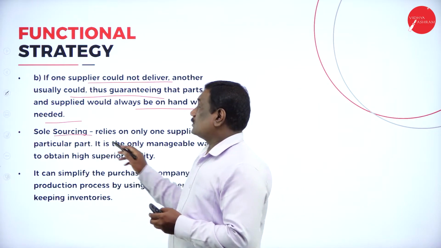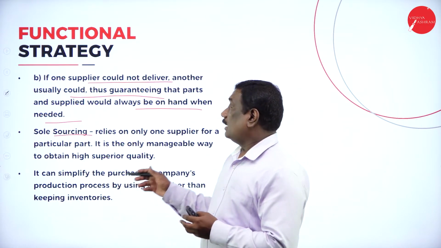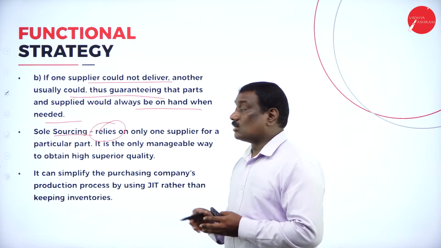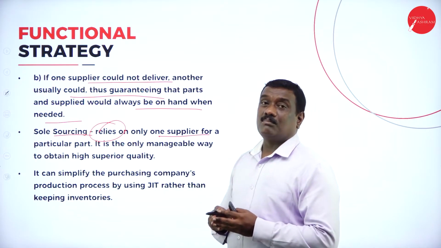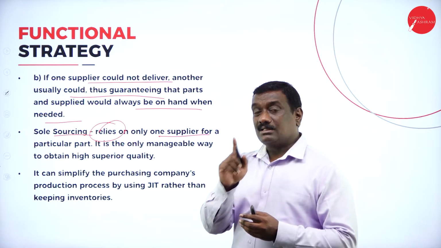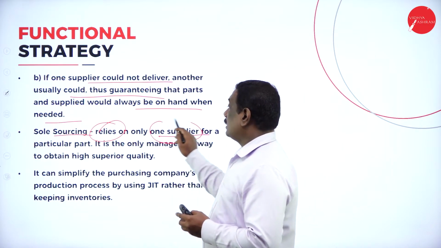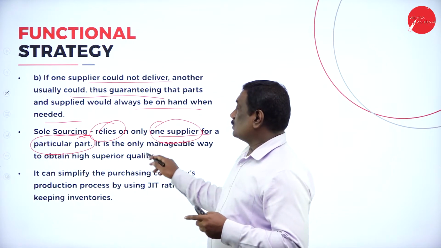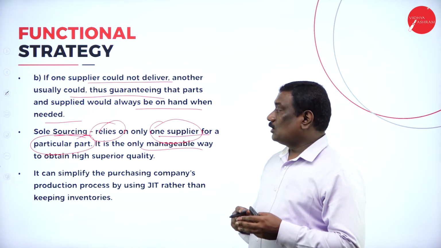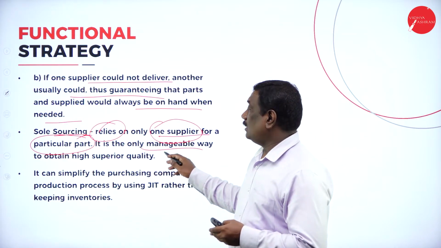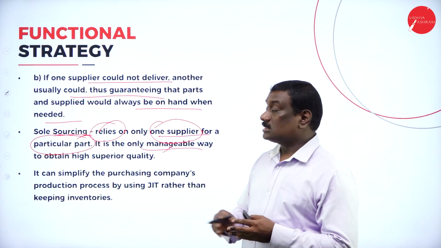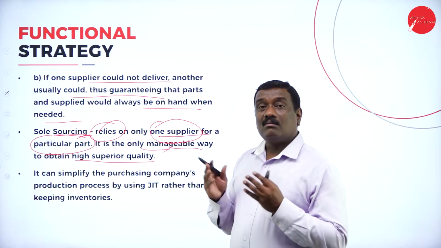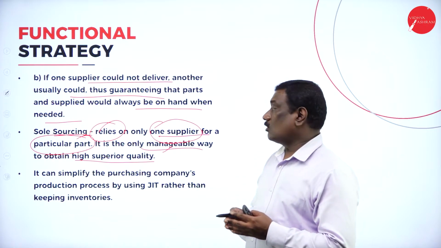Second is sole outsourcing, sole sourcing. It means relying on only one supplier for a particular part. Sole means single person. So here they rely on only one supplier for one particular part or raw material. It is a manageable way to obtain high superior quality. Why do they manage this kind of sole sourcing? Because this is the way they can get very high superior quality raw materials, parts or components.